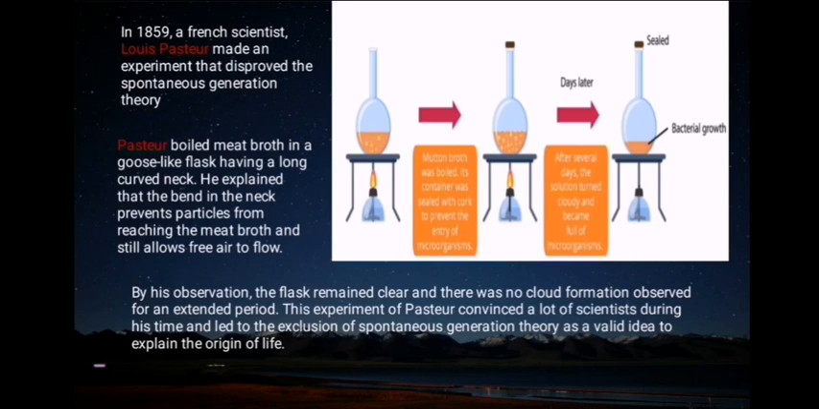In 1859, a French scientist, Louis Pasteur, made an experiment that disproved the spontaneous generation theory. Pasteur boiled meat broth in a goose-neck flask, having a long curved neck. He explained that the bend in the neck prevents particles from reaching the meat broth and still allows free air to flow. By his observation, the flask remained clear and there was no cloud formation observed for an extended period.